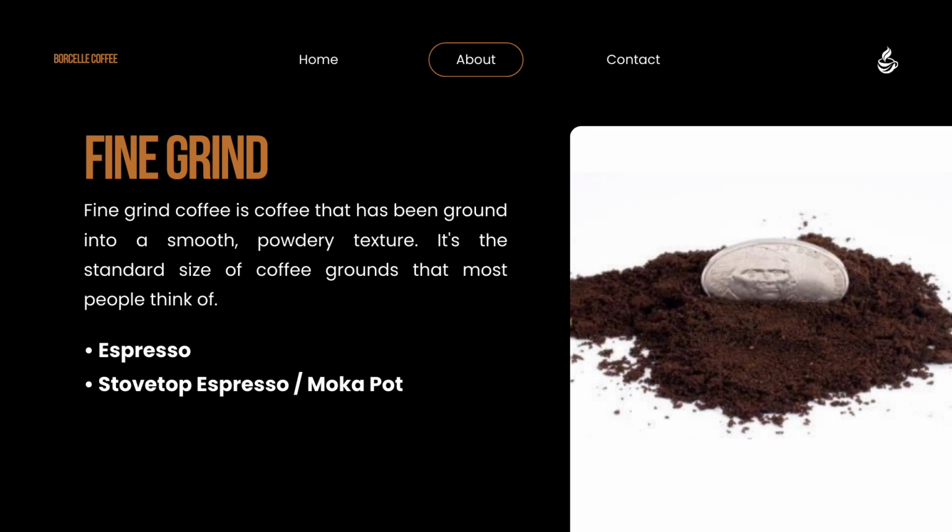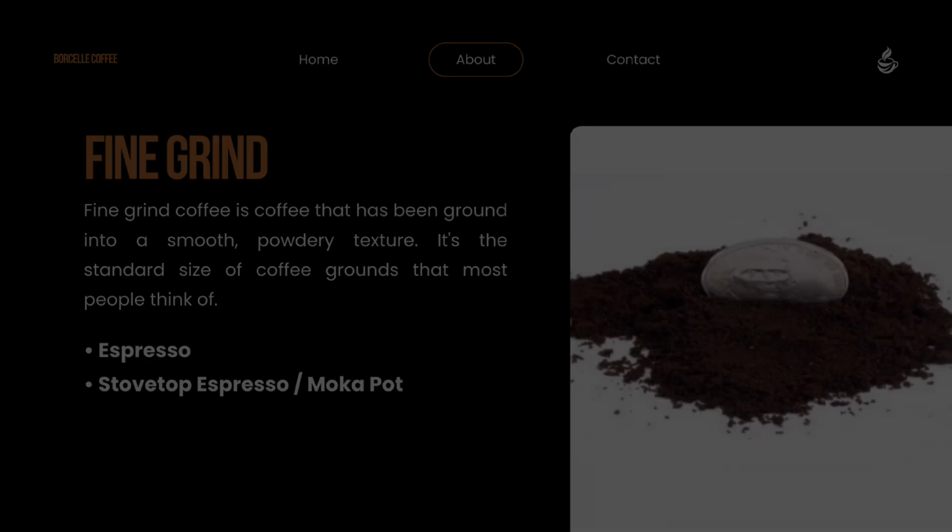Fine grained. Fine grained coffee is coffee that has been ground into a smooth, powdery texture. It's the standard size of coffee grounds that most people think of: espresso, stovetop espresso, moka pot.